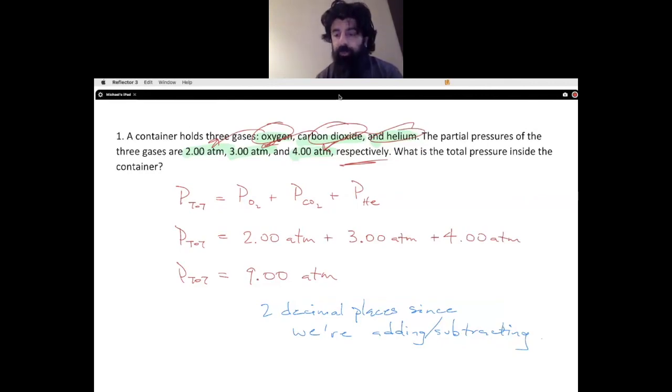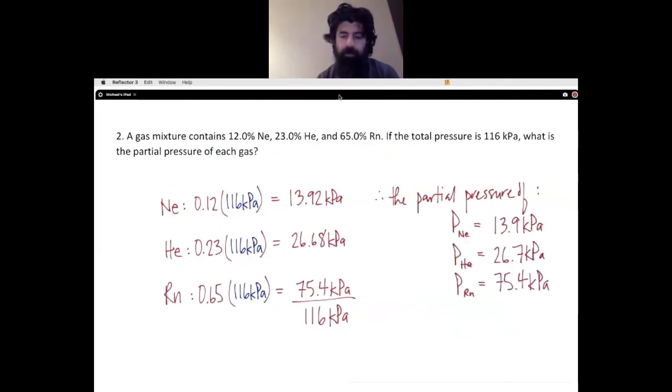Anyways, what is the total pressure inside that container when we mix all 3 of those gases at each one of their pressures? Well, to find the total pressure, we add up all the individual pressures of each one of those gases, and we get a total of 9 atmospheres when we add that all up. Nice and simple. Let's look at the next sample problem.